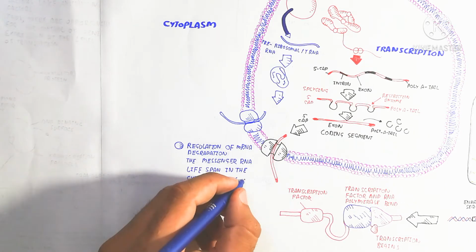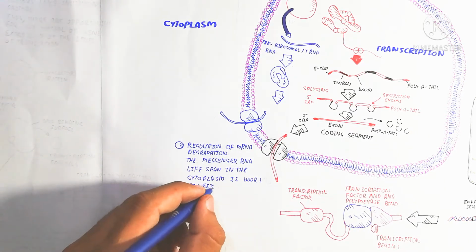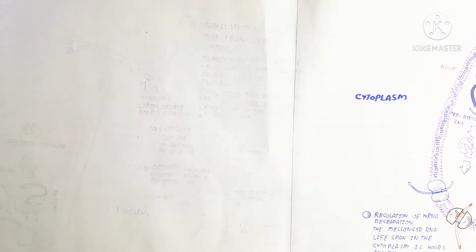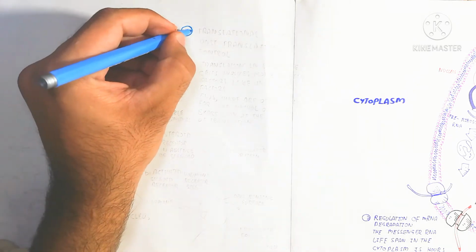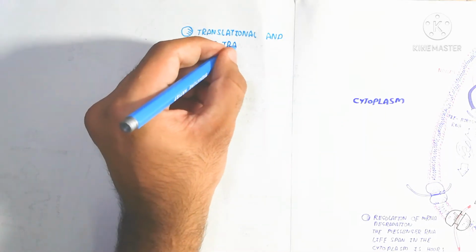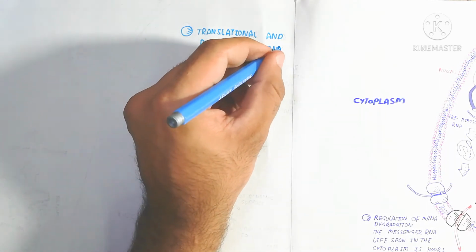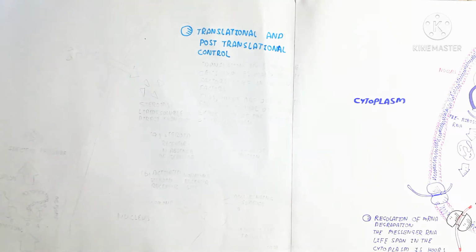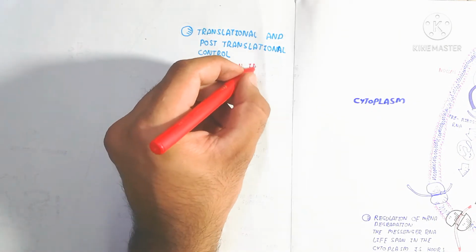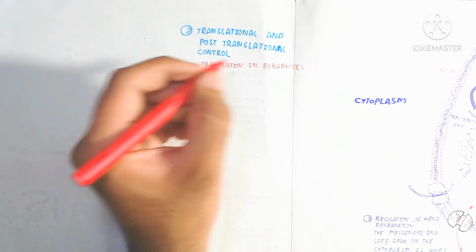So here, the RNA will go into the cytoplasm. The regulation of messenger RNA is degradation. The messenger RNA lifespan in the cytoplasm is from hours to weeks, depending on the situation. Next is translational and post-translational control. That is the next point.